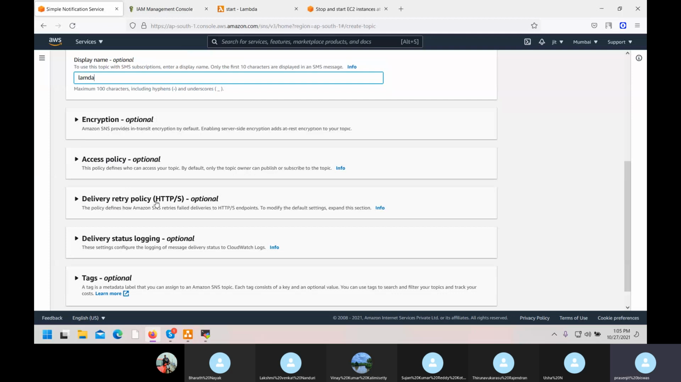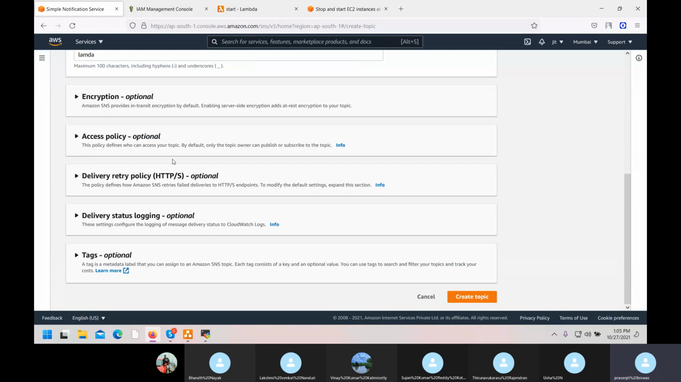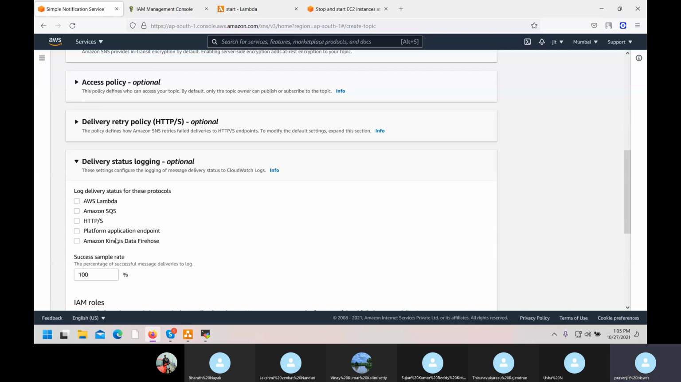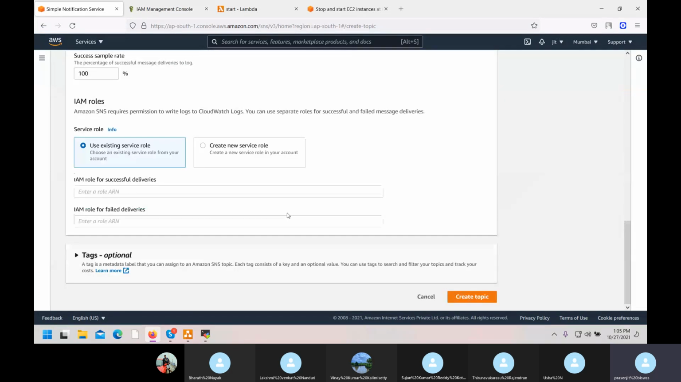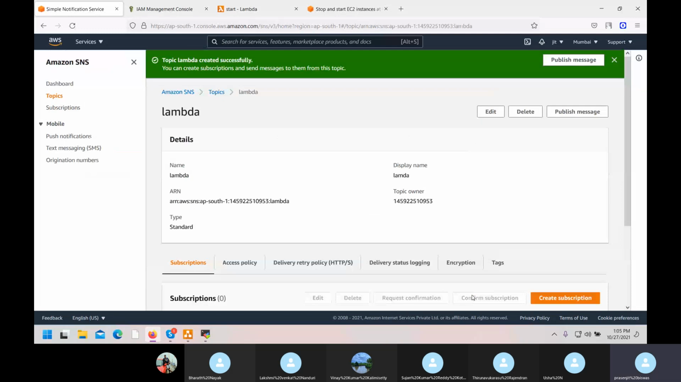These are optional. Like if you want any encryption, you can encrypt all those things. If you want, you can do it. Then delivery status and tag options, if you want, you can come here. After logging, what should they do? If only 100% success rate, you should get a message. I don't want that. If it opens, I should get a message. So simple, I'll come here. Create topic. Topic created. Come to mobile.